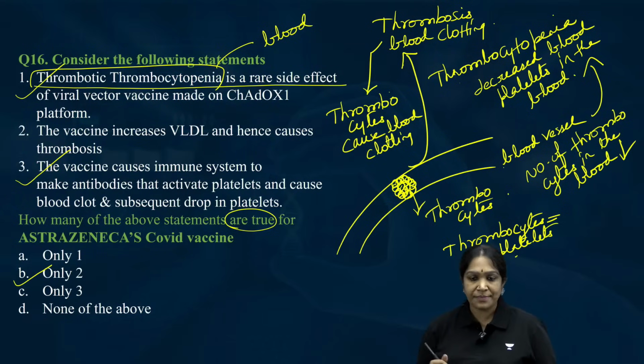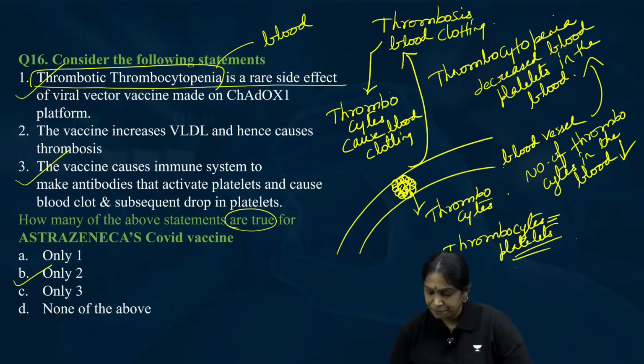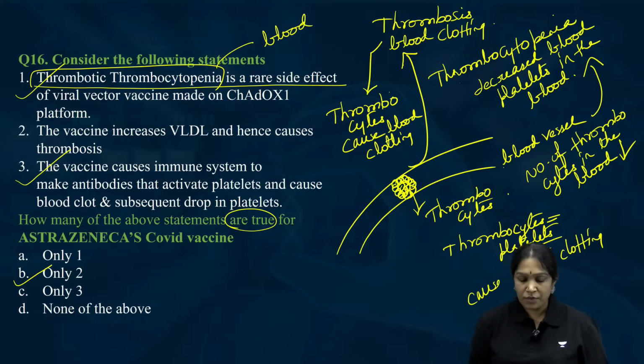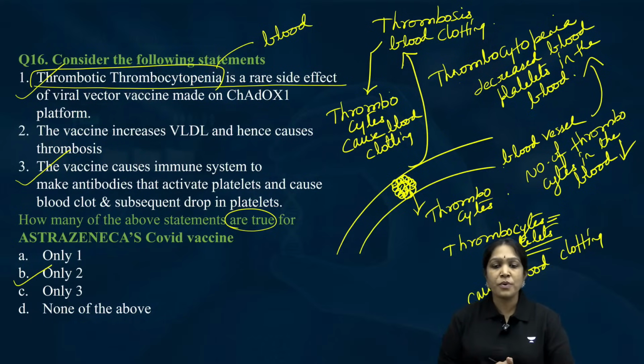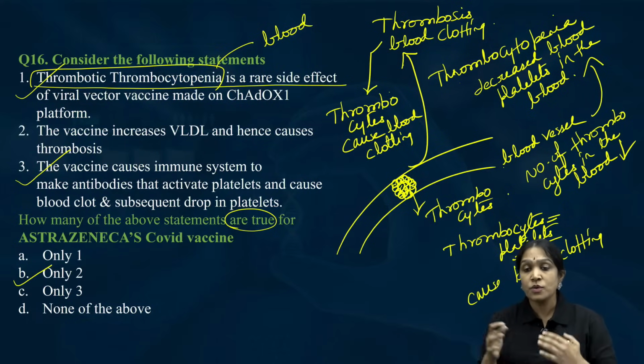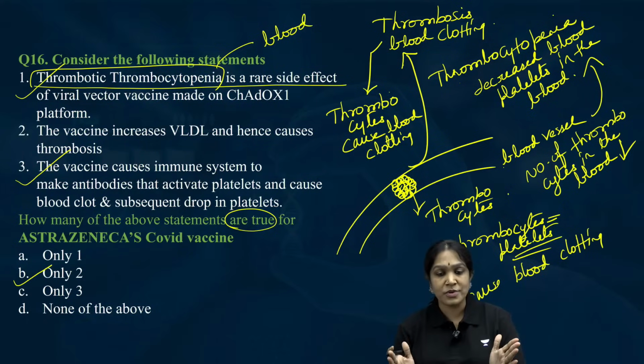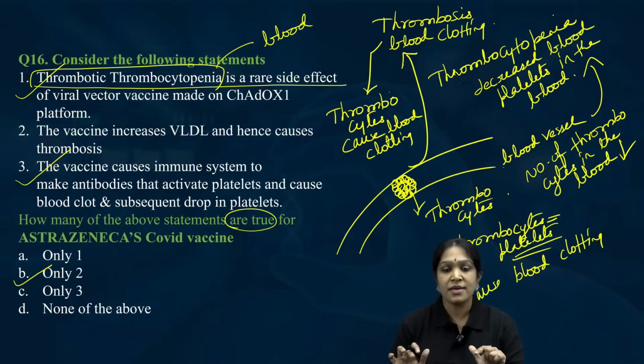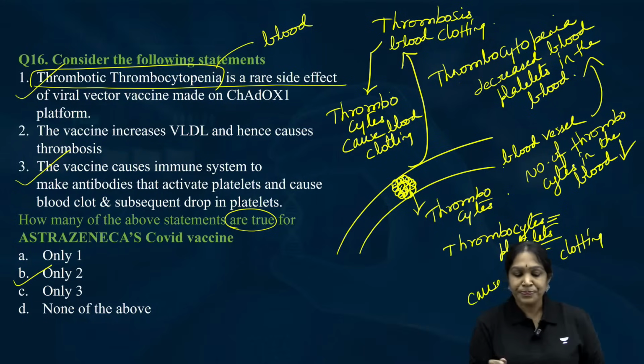Both are the same and they cause blood clotting. That is the story of thrombotic thrombocytopenia. I used this word 5-6 times with the hope that you will memorize it.